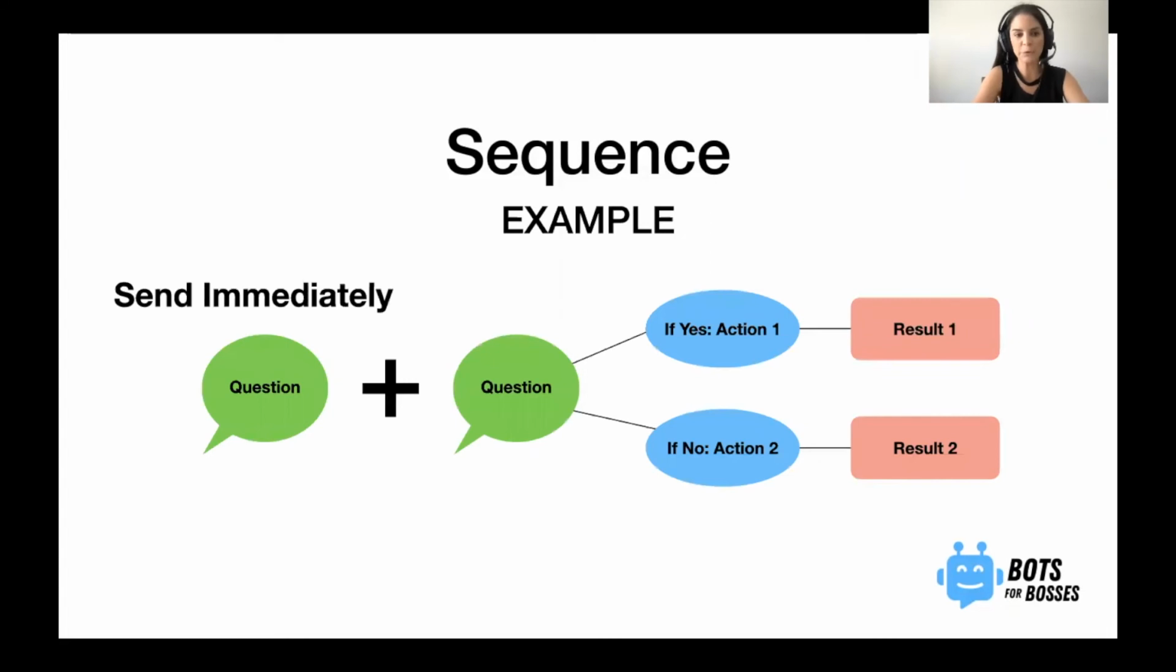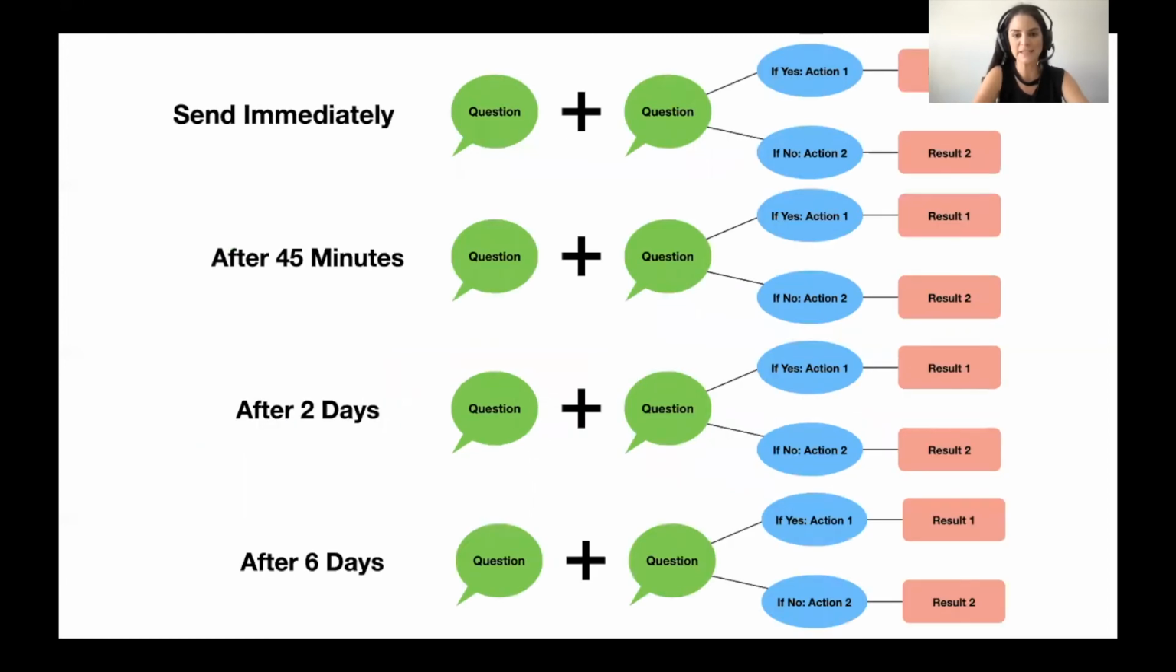So, one example can be this is the message that gets sent out immediately in the sequence. Then after 45 minutes, they have another part of the sequence. After 2 days, after 6 days. And this is a quick overview of what it could look like.